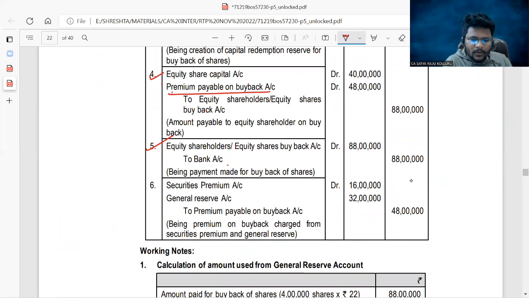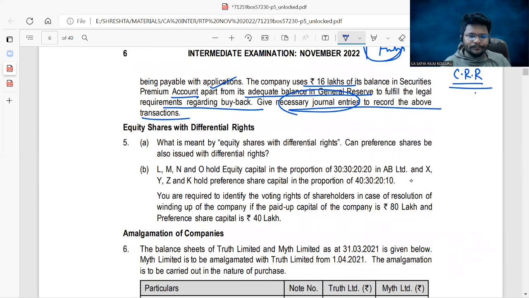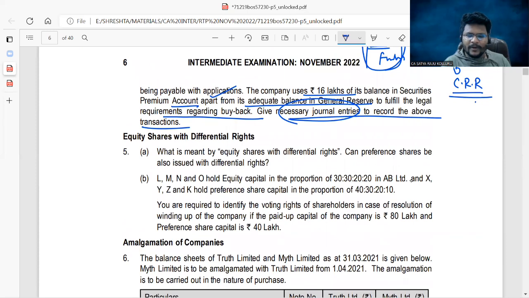Now the premium on buyback, you need to set it off, right? For this premium on buyback, you can set off with securities premium. For that, it was clearly given: the company uses 16 lakhs of its balance in securities premium account, apart from its adequate balance in general reserve.